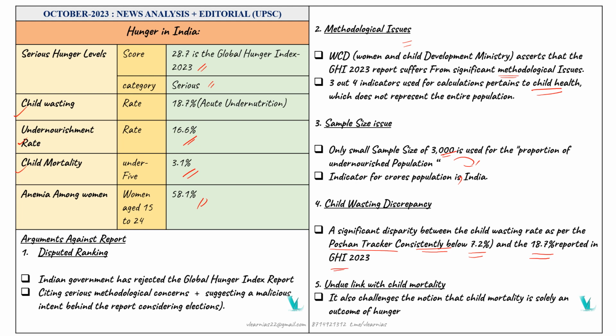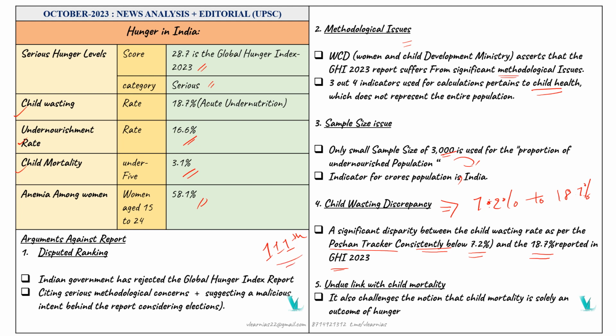So there is a huge difference between 7.2% and 18.7%. They are showing us the child wasting discrepancy. From India's point of view, we can't accept this 111 position in the Global Hunger Index.